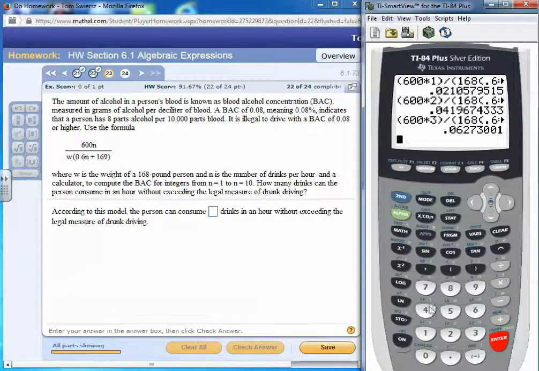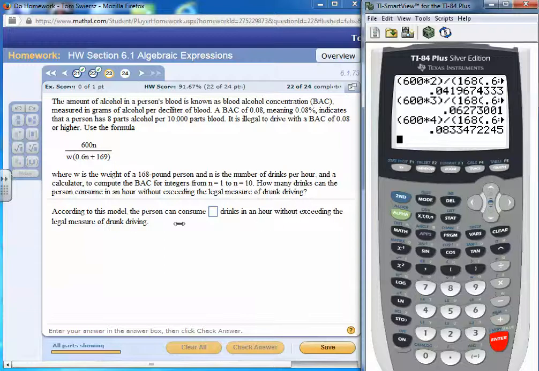So let's do n equals 4. 600 times 4, I forgot to do parentheses around the entire numerator, 600 times 4 divided by left paren, person's weight, 168 times 0.6 times 4 plus 169, 2 right parens, and we get 0.08, which is above.